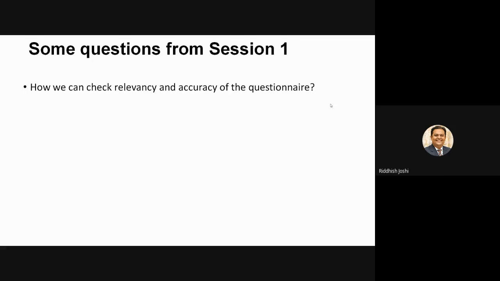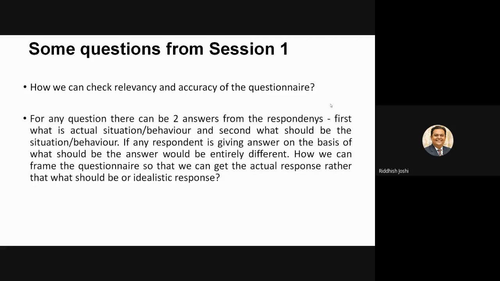In simple language, validity is nothing but relevance. How relevant is my questionnaire? Relevant means what it is measuring, what it is supposed to measure. And accuracy also talks about the validity part of the questionnaire, how accurate it is, right? So this is nothing but validity and reliability you can check.